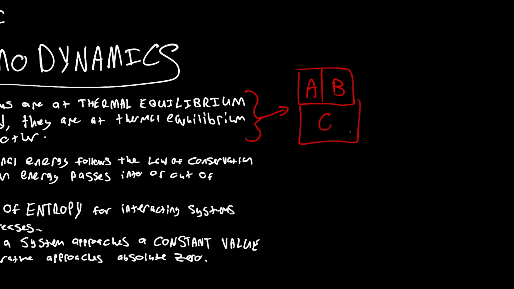And basically what we're saying, if both systems A and B are at thermal equilibrium with C, thermal equilibrium meaning that there's no heat transfer between them, so Q dot AC equals 0, Q dot BC equals 0, that means that they're not transferring heat between these systems. If both A and B are at thermal equilibrium with C, then that means that A and B are also at thermal equilibrium with each other. So Q dot AB must also be equal to 0.